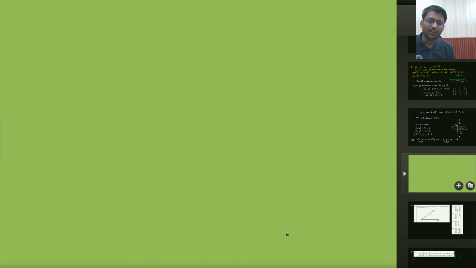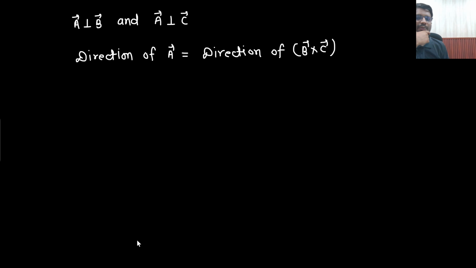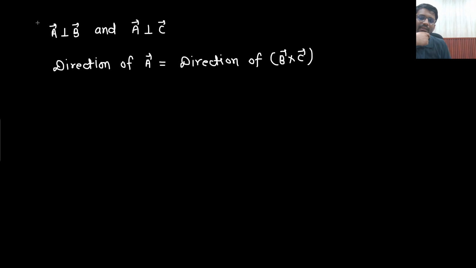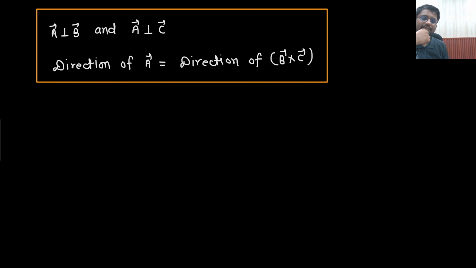If we need to find a vector A which is perpendicular to B and also perpendicular to C, then the direction of A will be the same as the direction of B cross C. Is this conclusion clear or not?